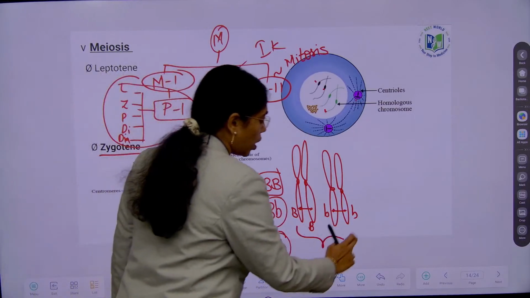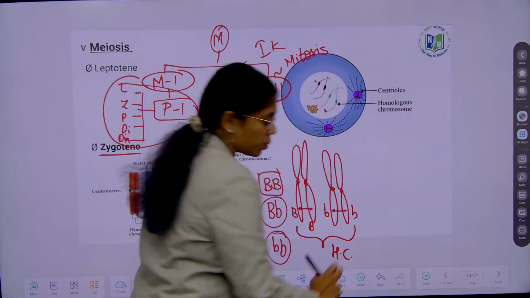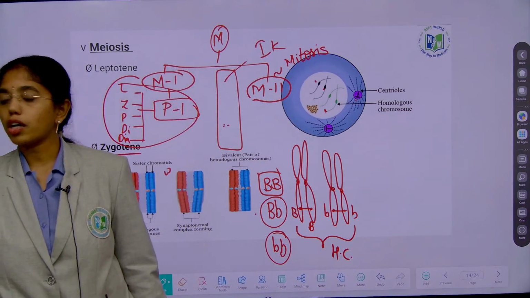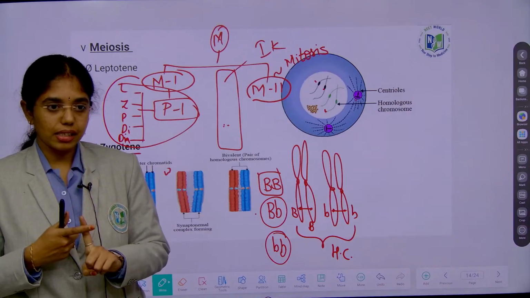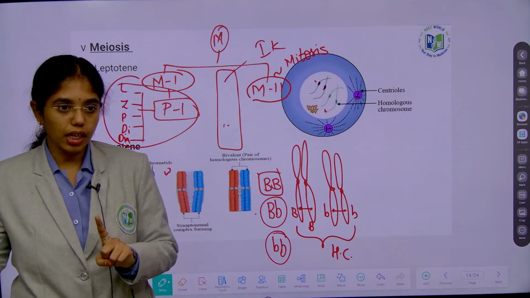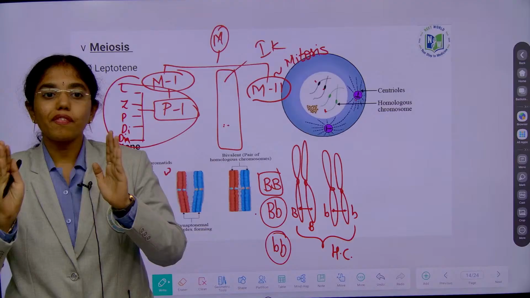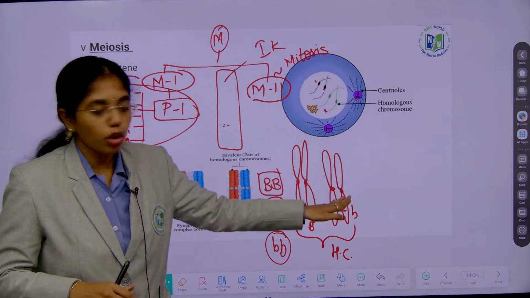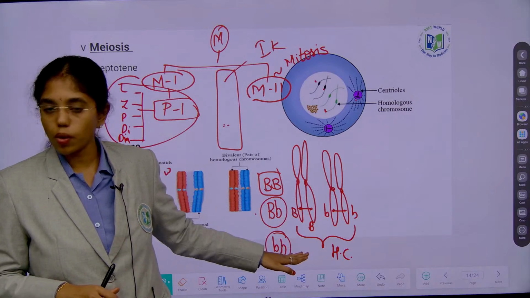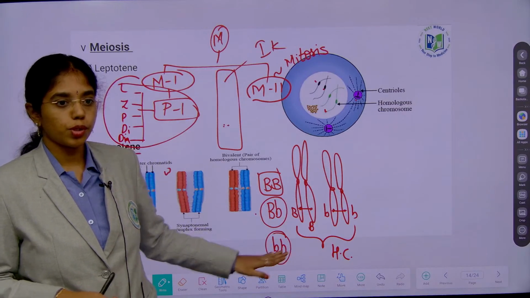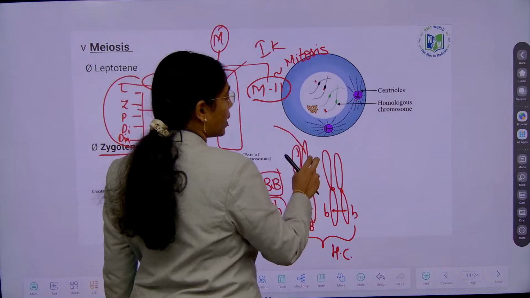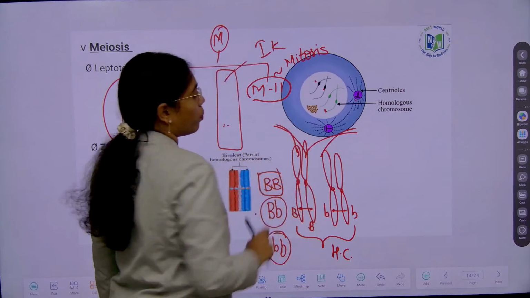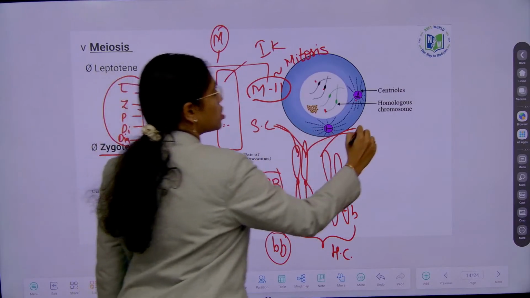These are known as what? Homologous chromosomes. So what are homologous chromosomes? The alternating forms of a gene are what? Alleles. Alleles of a single gene present at the same locus on different chromatids or chromosomes are known as what? Homologous chromosomes. We have two sister chromatids and two non-sister chromatids of homologous chromosomes, right?